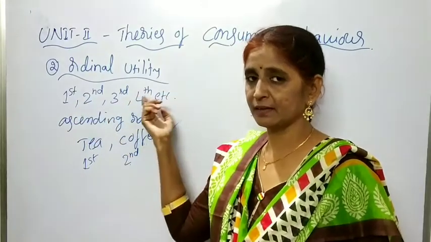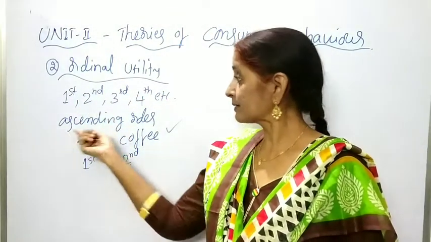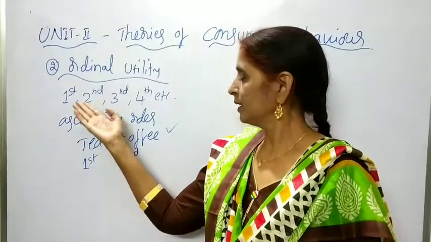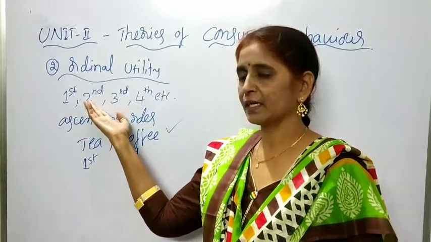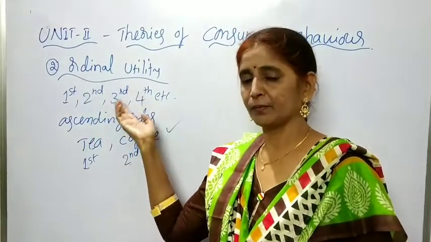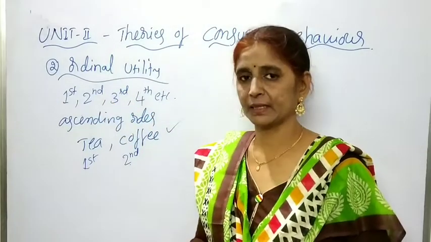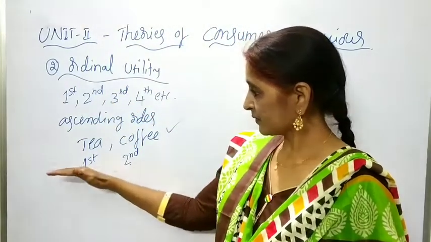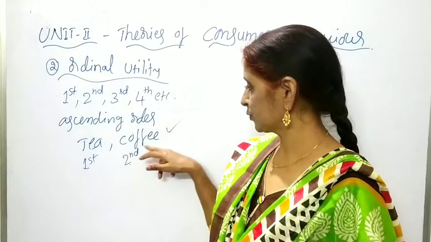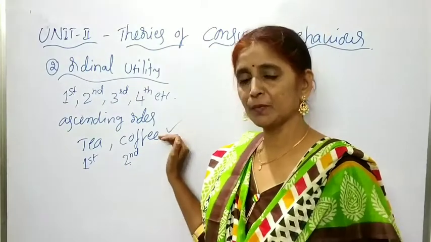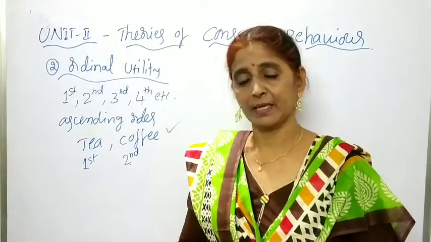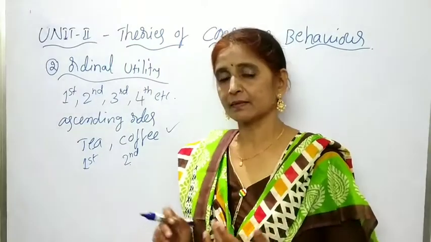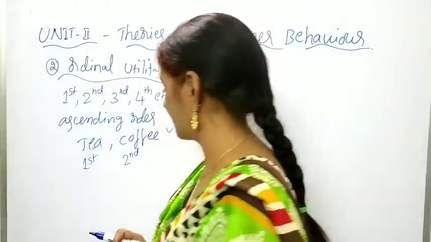They are arranged in serial order and ascending order. Comparing to first, second is greater, comparing to second, third is greater, and comparing to third, fourth is greater. So in this example also, whenever I choose coffee over tea, coffee gives me more utility, but how much can't be expressed. And this ordinal utility analysis was developed by Hicks and Allen.